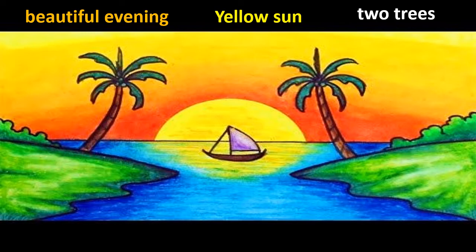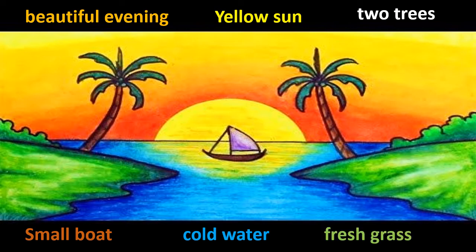Two trees. Yes. Next, we'll talk about boat. Small boat. Wonderful. Next, about the water. Cold water. That's really good. You can also say blue water. That's also fine. Grass. Green grass or fresh grass. Yes. Very good, children.